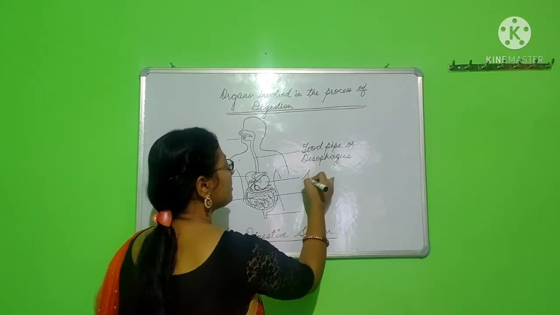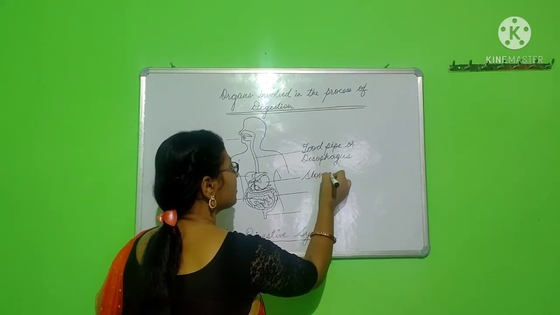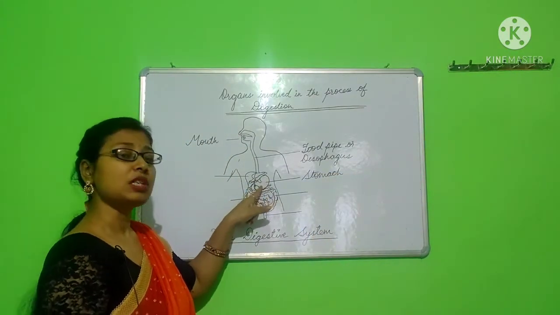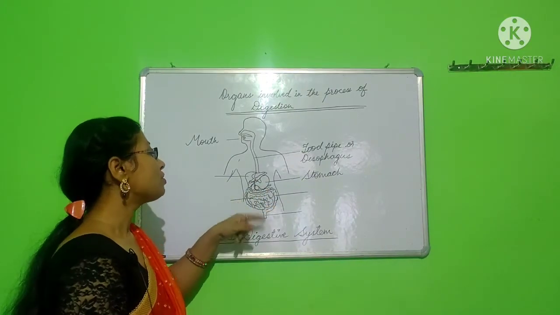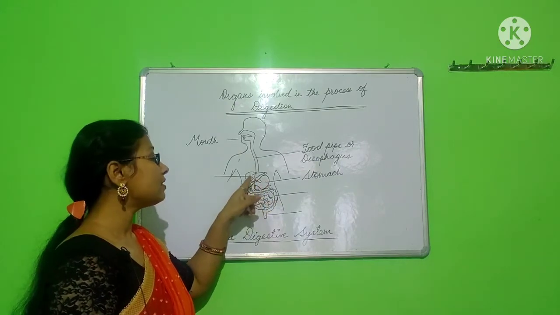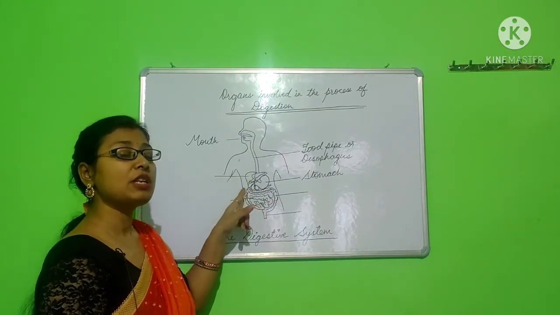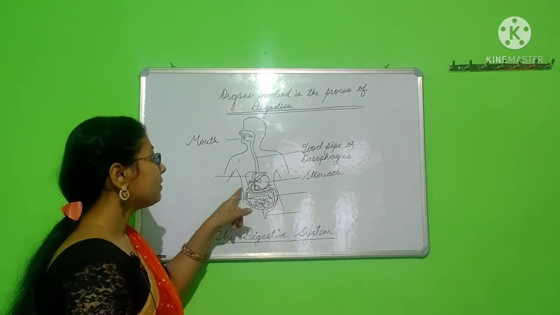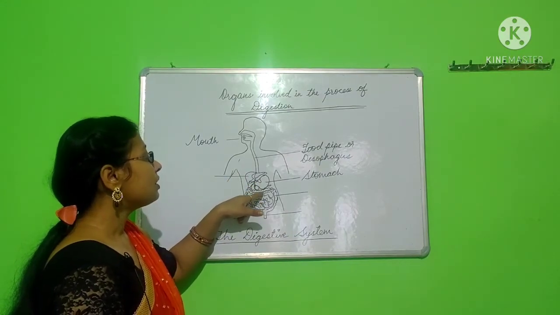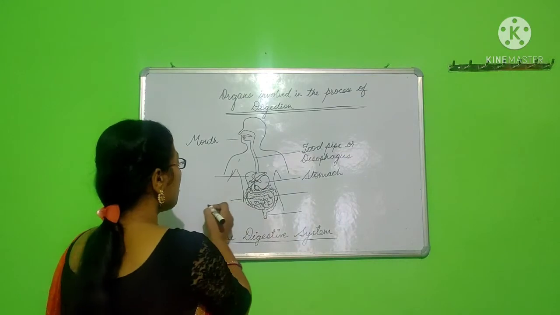Okay, the food travels through this food pipe and enters the stomach. This organ is called stomach. It looks like a muscular bag or pouch. Here the food stays for 4 hours and then it is churned and the proteins present in the food are absorbed and it is passed to another organ called small intestine.